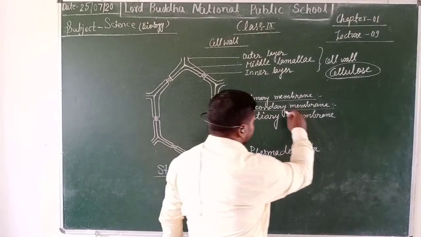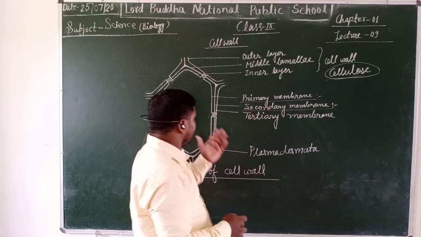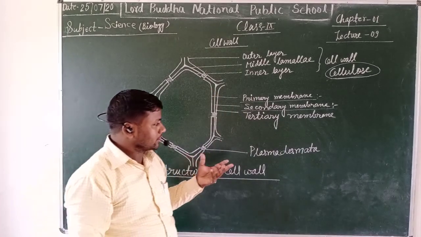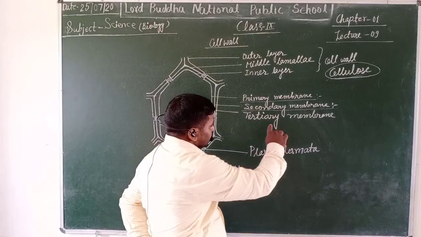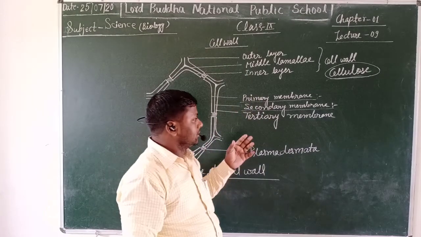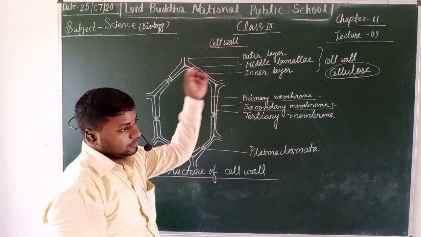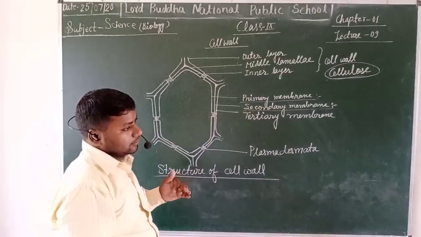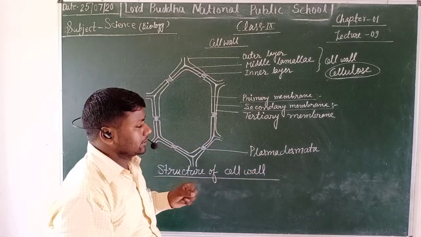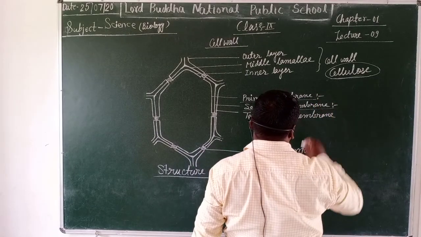Now second is the secondary membrane. The secondary membrane originates from the primary one after the maturation of the cell. The secondary membrane contains cellulose as well as heavy celluloid materials, and they also have deposition of pectin, which is made up of calcium oxalate and calcium phosphate.